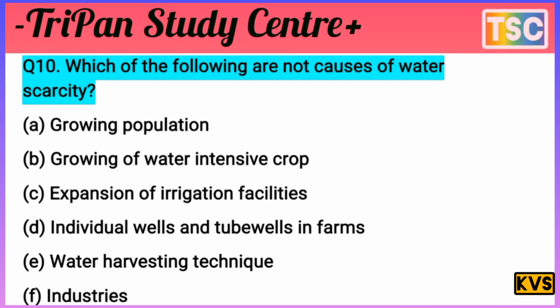A. Growing population. B. Growing of water intensive crops. C. Expansion of irrigation facilities. D. Individual wells and tube wells in a farm. E. Water harvesting technique. F. Industries. The question is important.